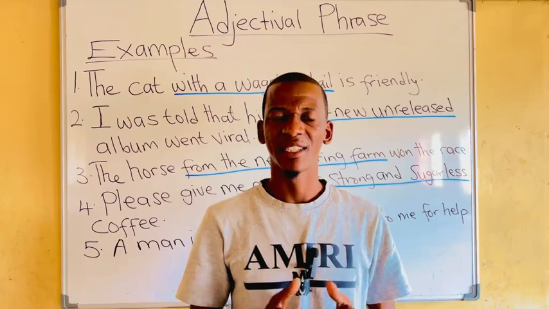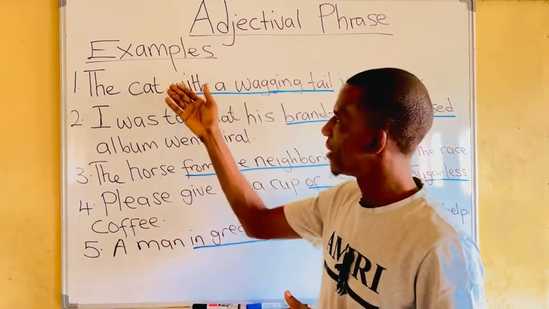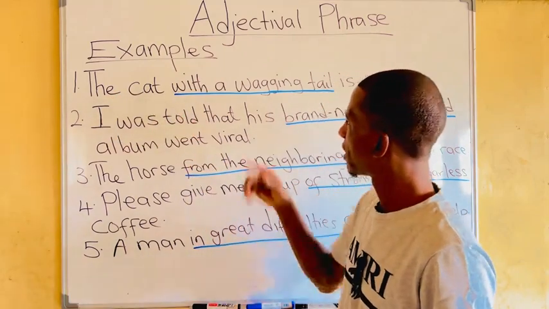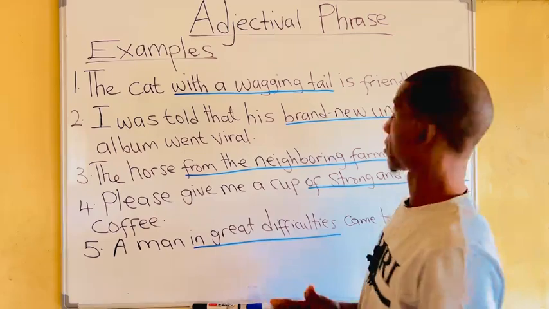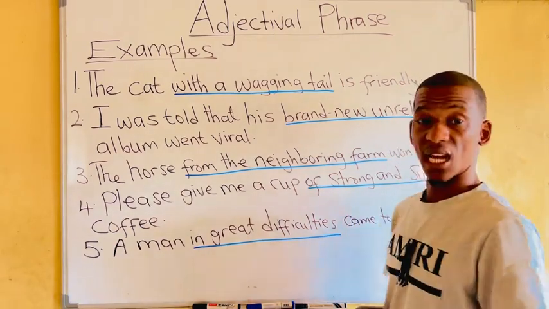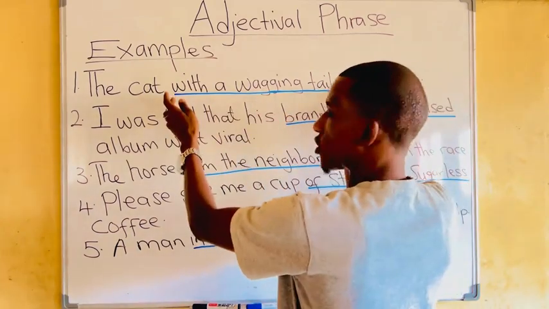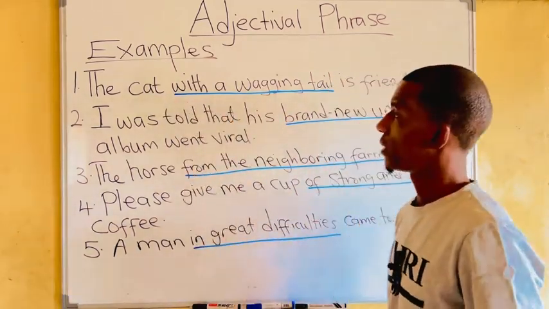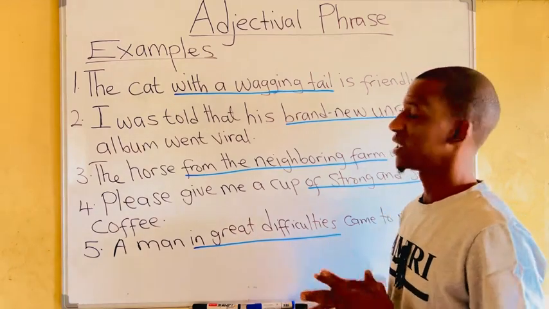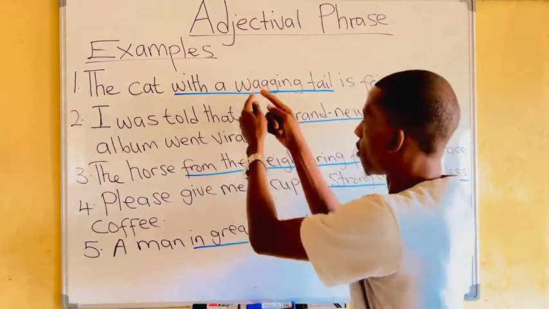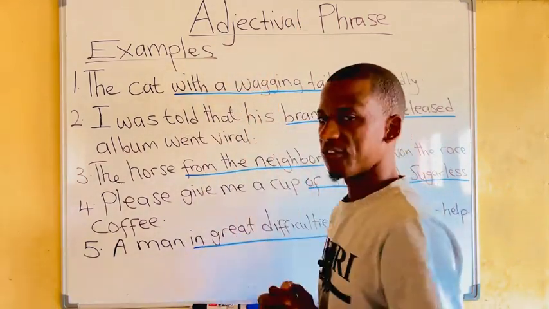What I'm trying to say is, if you look at the example here, it says, the cat with a wagging tail is friendly. Now, these are the words on the line here. Look at them properly. The words on the line: with a wagging tail. This group of words functions as an adjectival phrase.